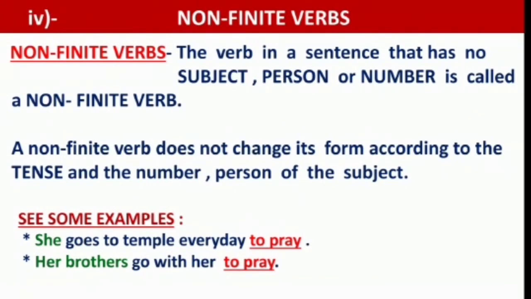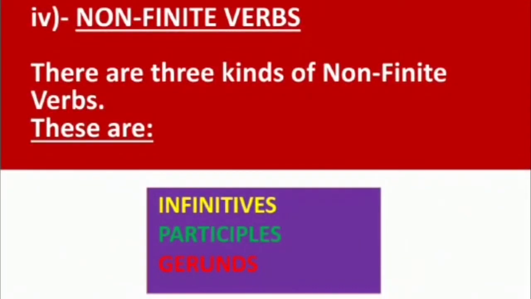Let's know about the non-finite verbs. The verb in a sentence that has no subject, person, or number is called a non-finite verb. A non-finite verb does not change its form according to the tense and number or person of the subject. See some examples. There are three kinds of non-finite verbs, which are infinitives, participles, and gerunds. Let's know about them, starting with infinitives.